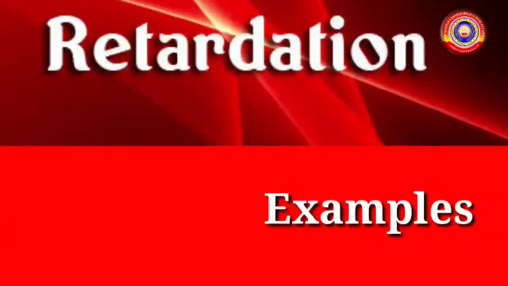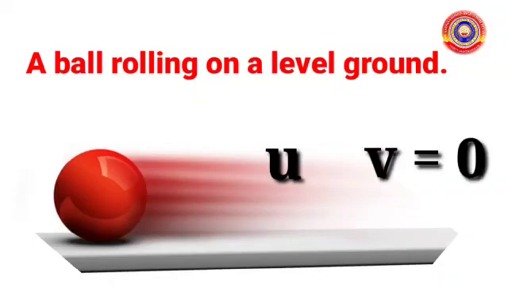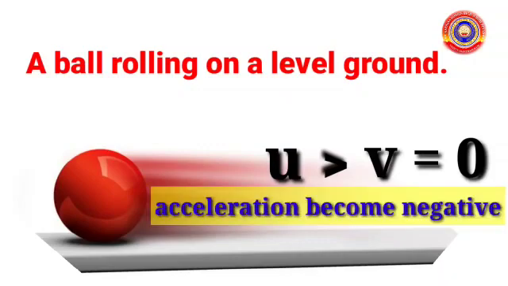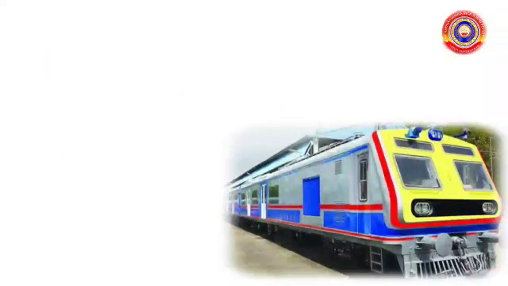Let's see some situations where retardation happens. A ball rolling on a level ground. As it is moving, it has an initial velocity and it will roll over and move. It will stop after a while. So, final velocity becomes 0. That is, final velocity is less than initial velocity. So, when we find acceleration in this situation, it becomes negative. So, here retardation happens.